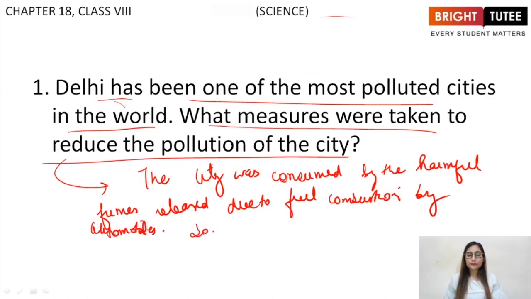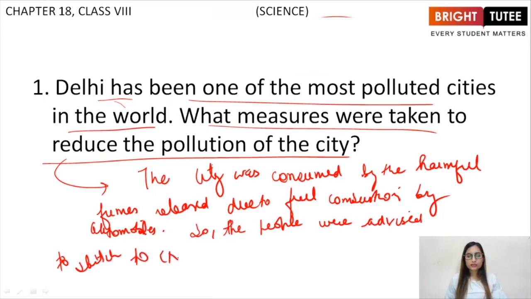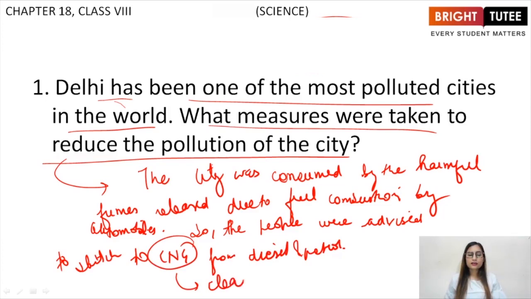So the people were advised to switch to CNG from diesel and petrol, because CNG is a cleaner fuel, right?